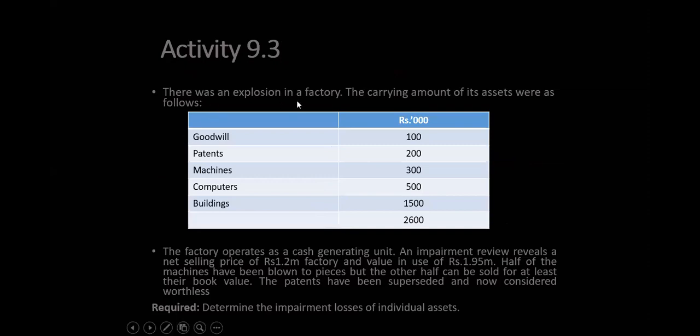There was an explosion in a factory. The carrying amount of its assets were as follows: goodwill, patent, machines, computers and building. We consider this as a cash generating unit. The factory operates as a cash generating unit. The impairment review reveals that the net selling price of the factory is 1.2 million and the value in use is 1.9 million. That is very clear.